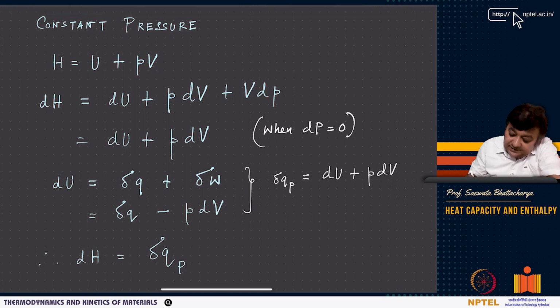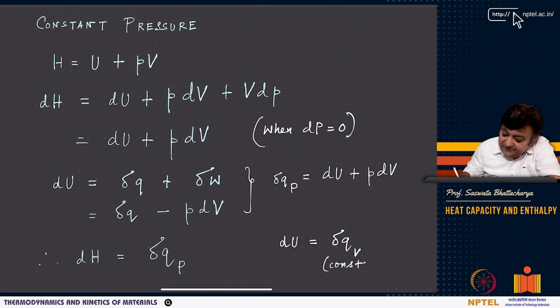I use the subscript P to denote that it is at constant pressure. So dH is equal to delta QP, that means heat input at constant pressure. So in general, as you can see previously, we wrote dU is equal to delta QV, which is at constant volume, because if it is a constant volume process, then delta V is 0.